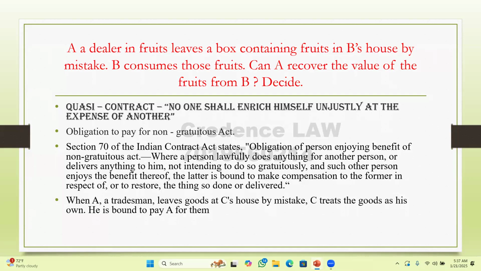It says that no one shall enrich himself unjustly at the expense of another. So quasi-contract is a legal obligation that the court imposes where there is no formal contract between the parties. It's kind of an implied contract. By virtue of quasi-contract concepts and section 70, A was entitled to recover the value of the fruit from B.